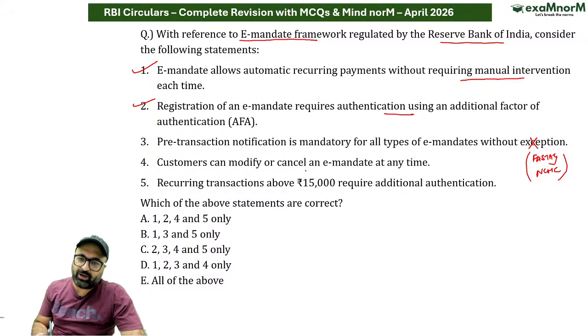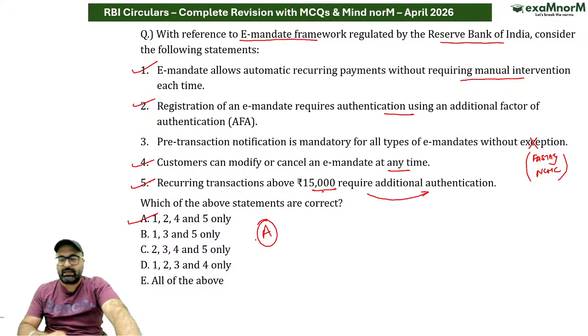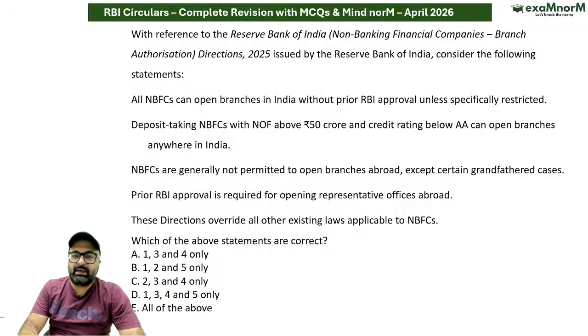Customers can modify or cancel the e-mandate anytime, that is allowed. Recurring transactions above 15,000 require additional authentication every time, that is also correct. So the answer to this particular question is: 1, 2, 4 and 5 are correct, which means option A is absolutely the correct answer. Okay, clear. Moving on to the next question. Let's see the next question.